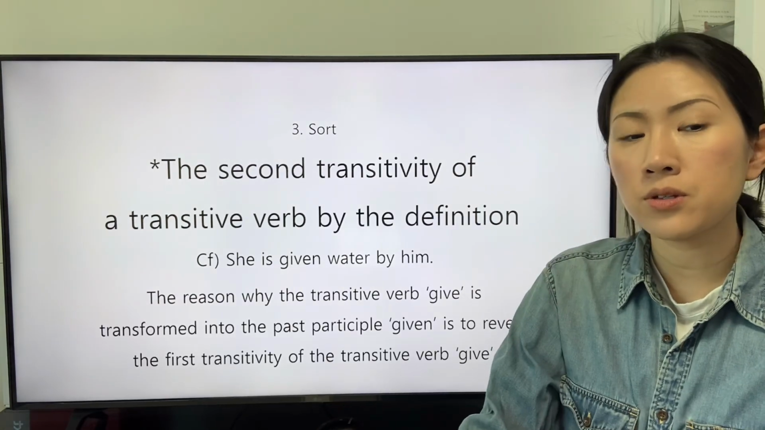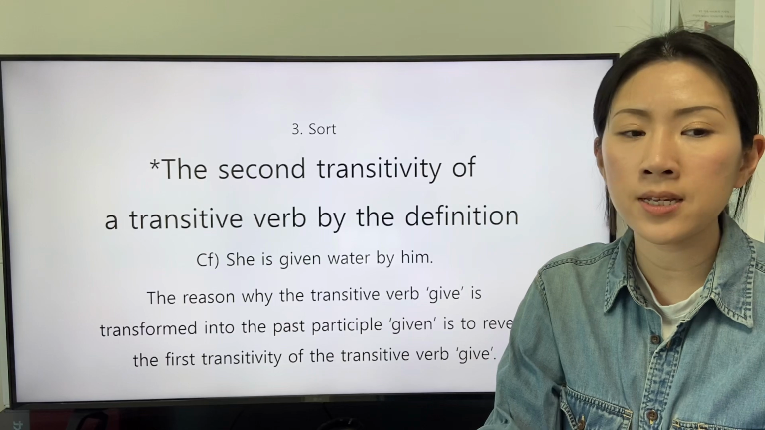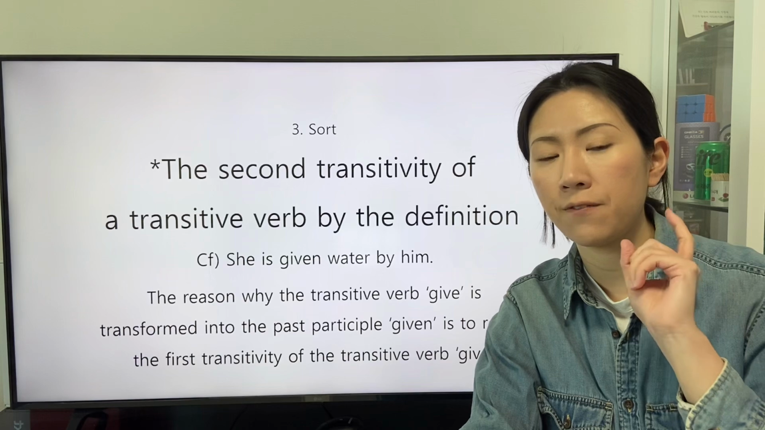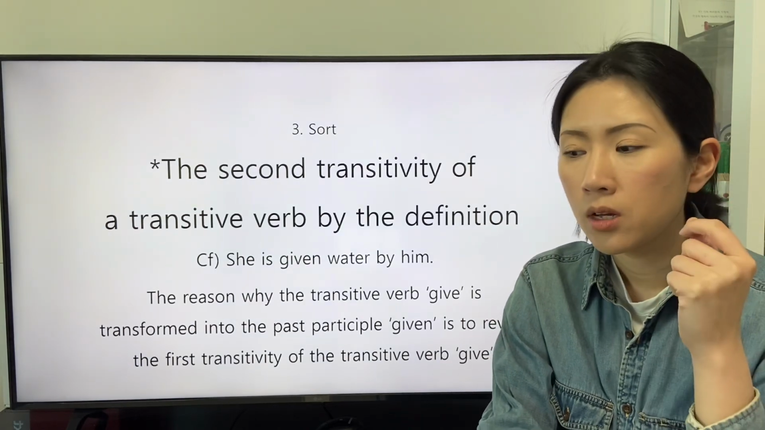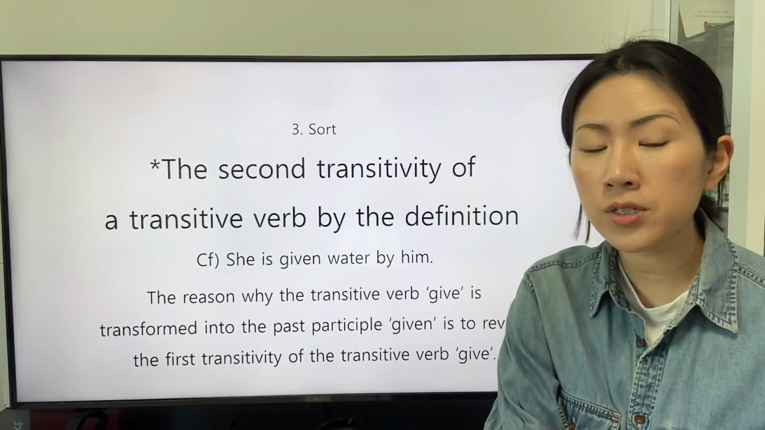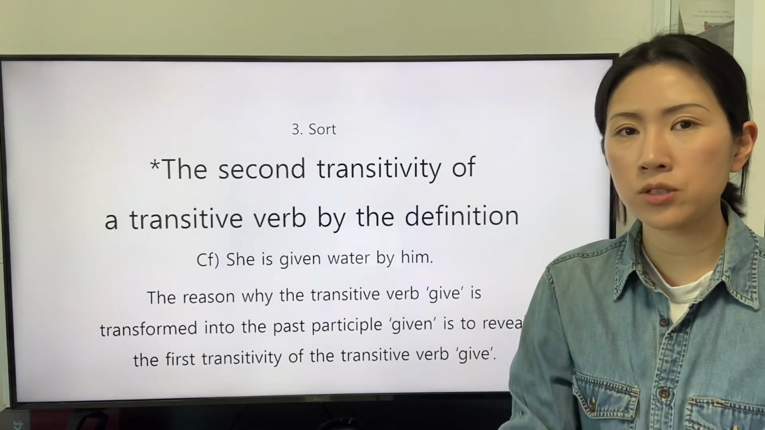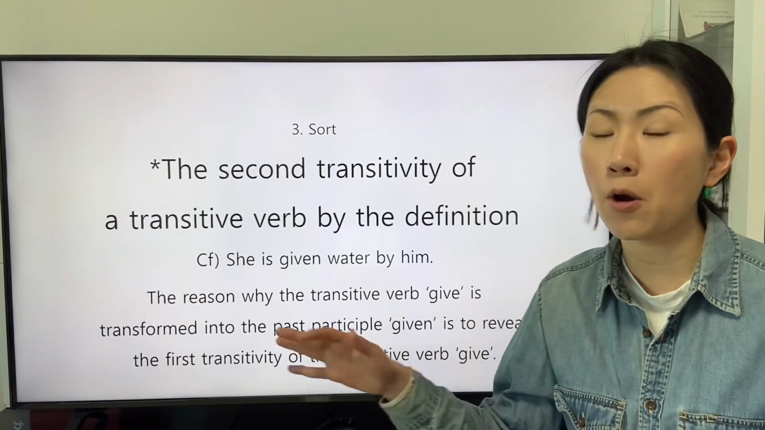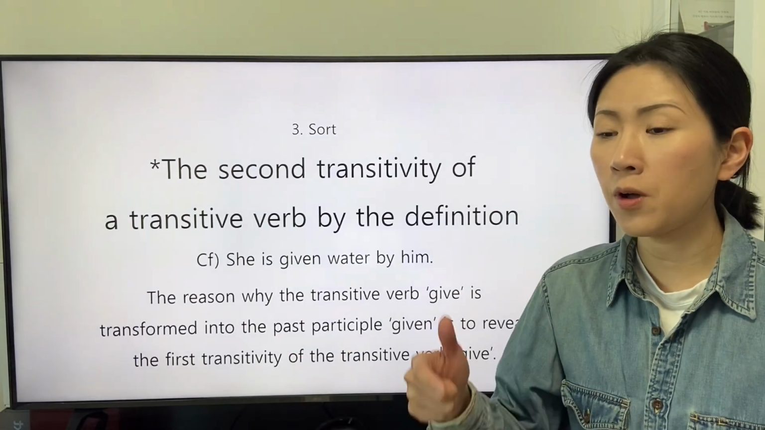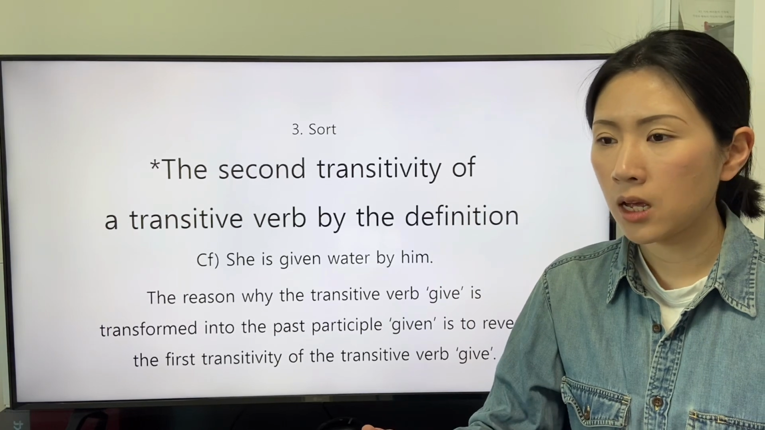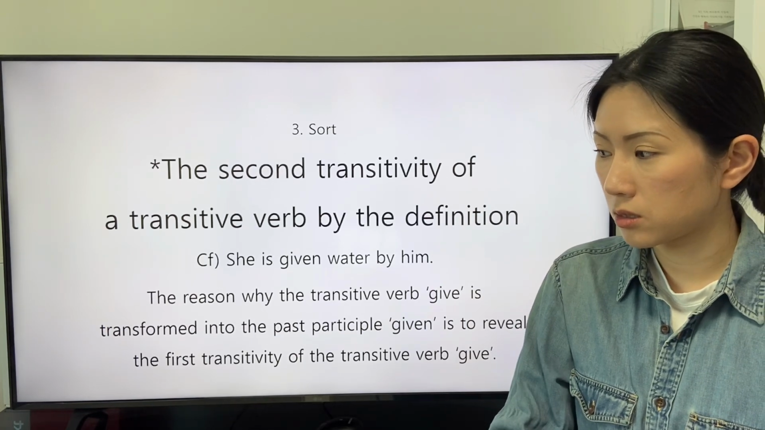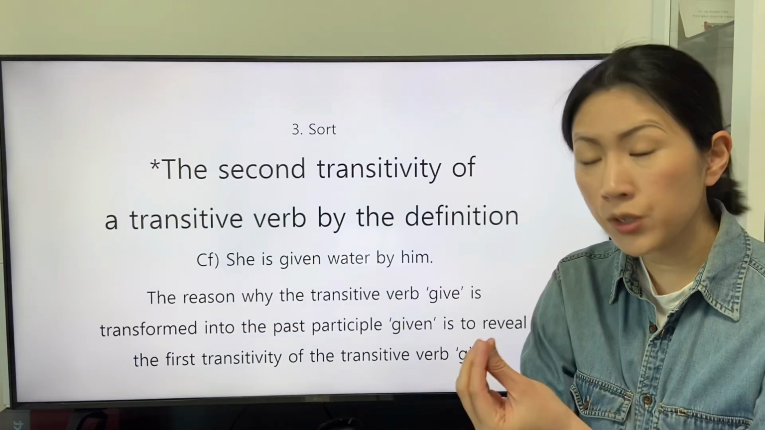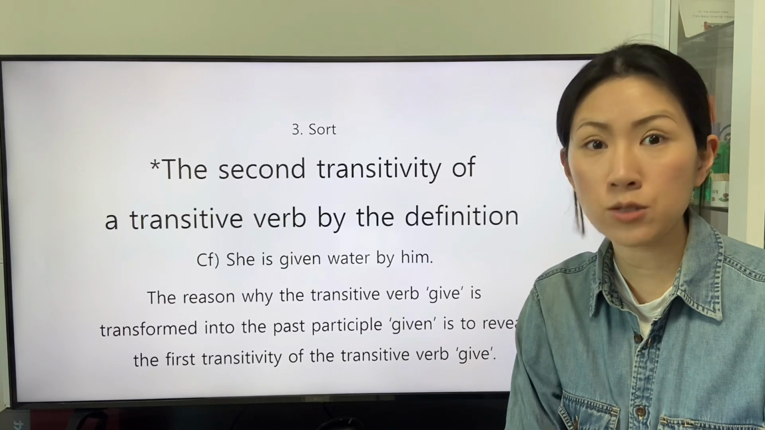The reason why the transitive verb give is transformed into the past participle given is to reveal the first transitivity of the transitive verb give. The first transitivity is about the trait. The second transitivity is about the definition of the past participle. The form of the past participle is transformed from a verb because of the trait as a description.